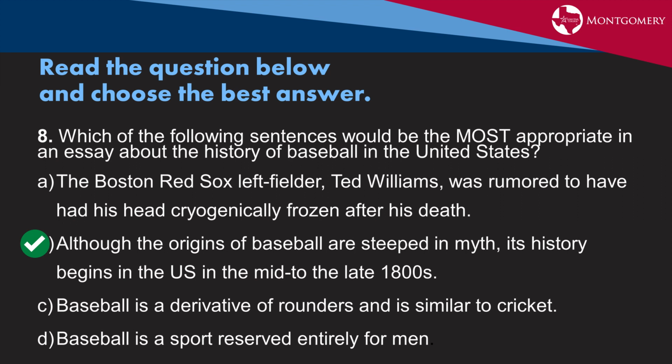Now, if you thought it was C, C does not have as much information and support for an essay that's about the history of baseball in the United States, and D is too biased, so you can cross that one off.